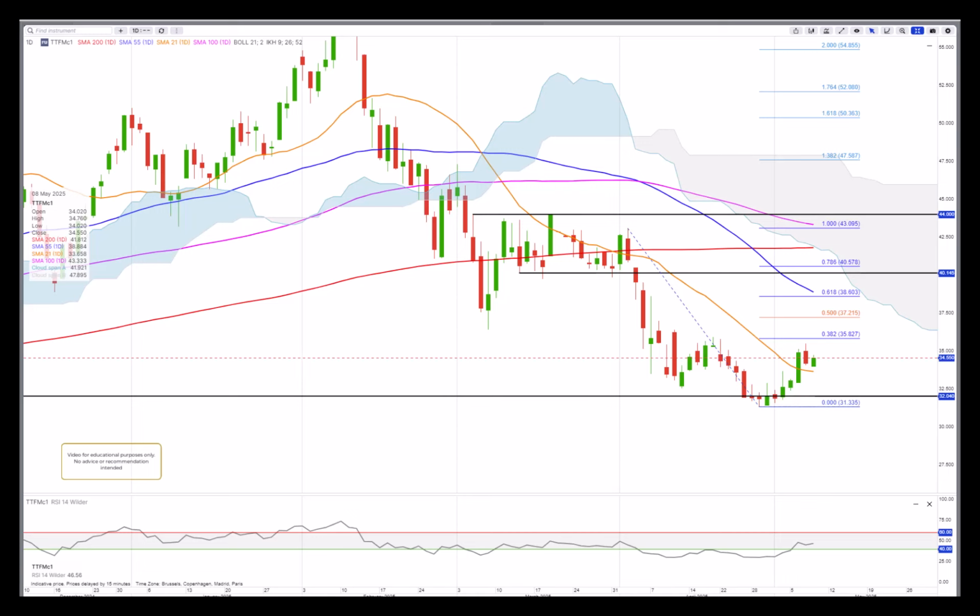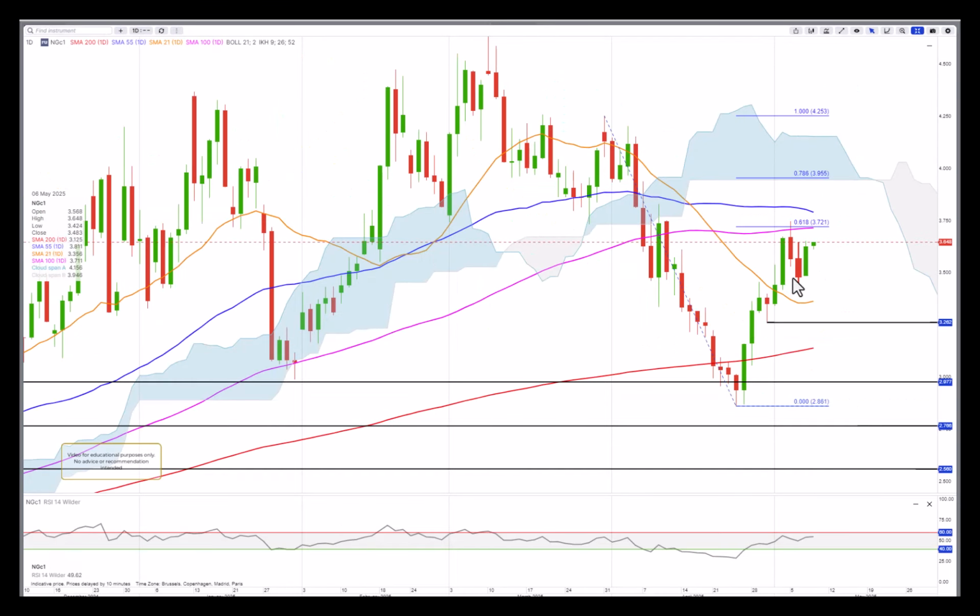The US nat gas trying to maybe have another go at the 100 moving average and the 55 coming down there, adding to the resistance. Still negative sentiment on the RSI, didn't get rejected at the 60 threshold. So let's see. If it takes out the lows here from a couple of days ago at 3.42, then the minor support here at 3.26 could come under pressure. But short term, we are in a bullish move, but really strong overhead resistance.